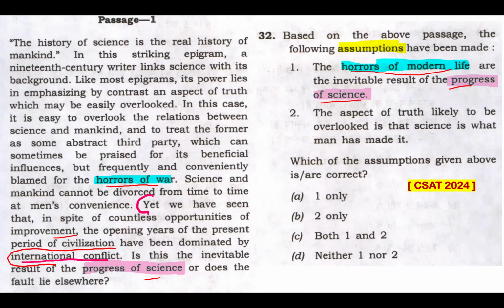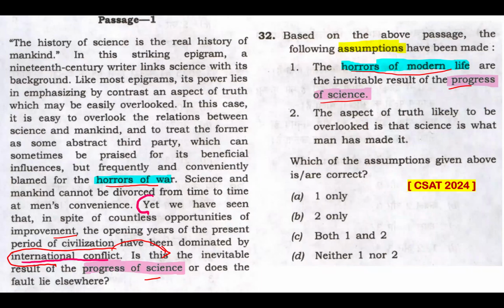Is this international conflict the inevitable result of the progress of science, or does the fault lie somewhere else? So the author is not saying it is just about the progress of science; there can be some other reason too for these international conflicts.